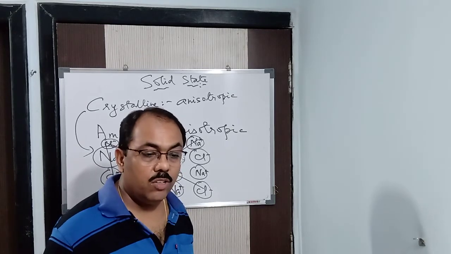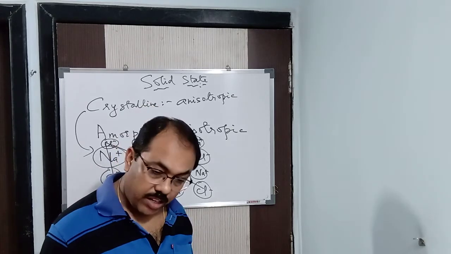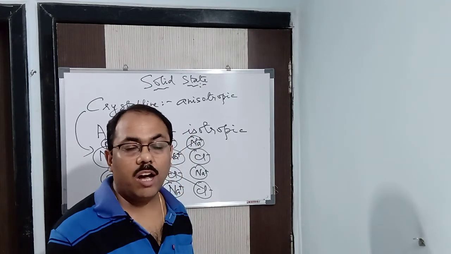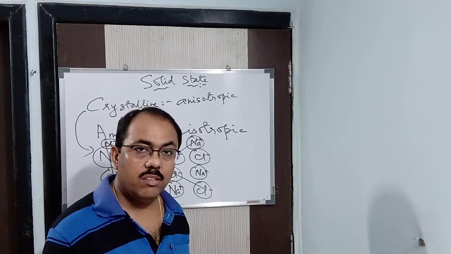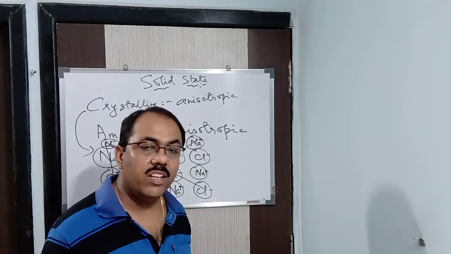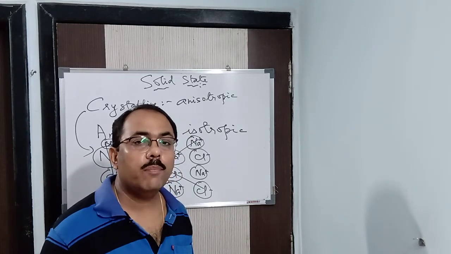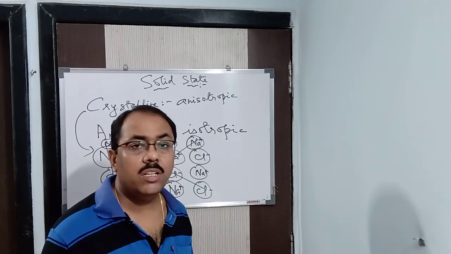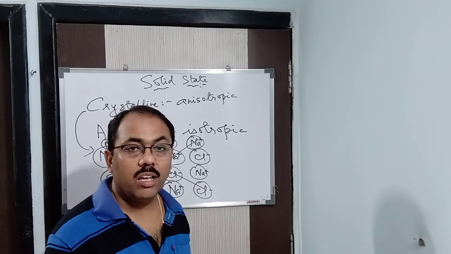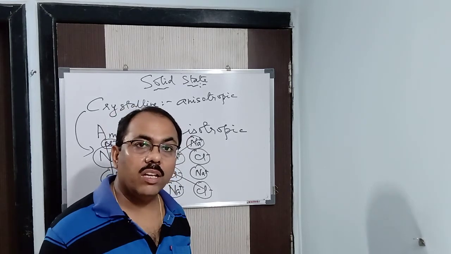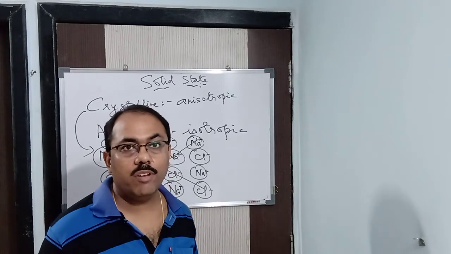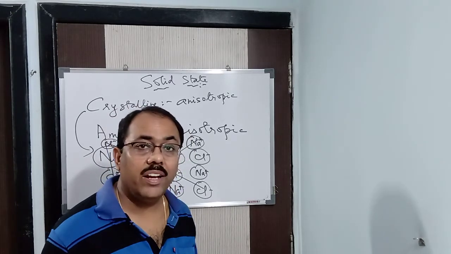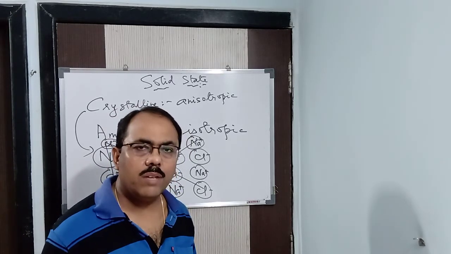For example, carbon dioxide forms what? Dry ice. How do you get carbon dioxide? It's a gas. You cool and solidify the gas. Then what happens? It solidifies to form dry ice. It's a solid. Alright, we can get a solid in this way. Of course, in the natural state, it is not available as a solid, but we can solidify it. Yes, that's what I am saying.